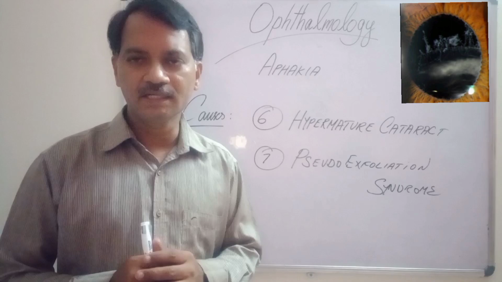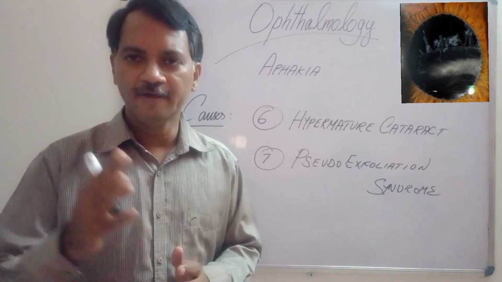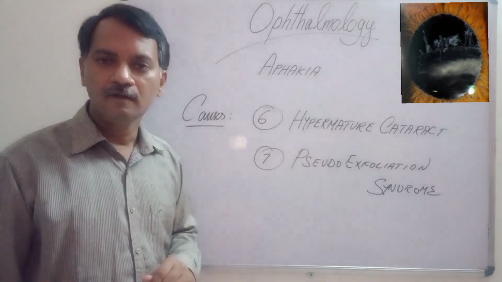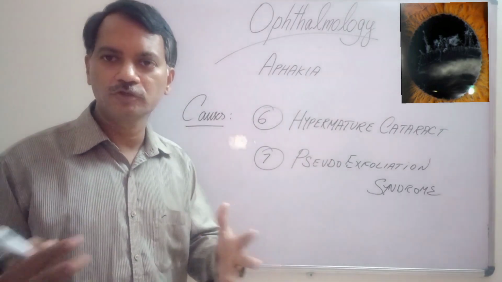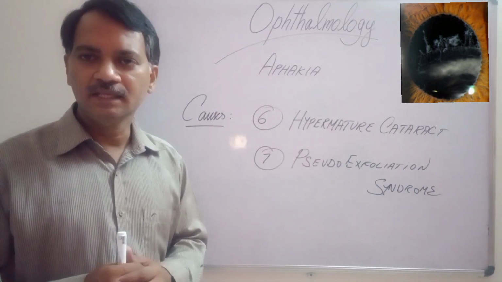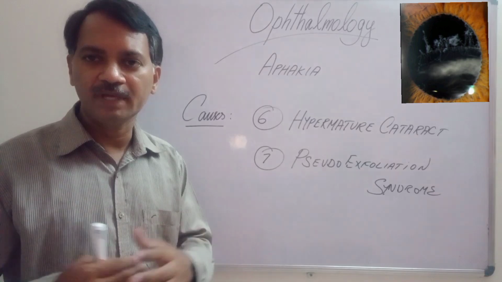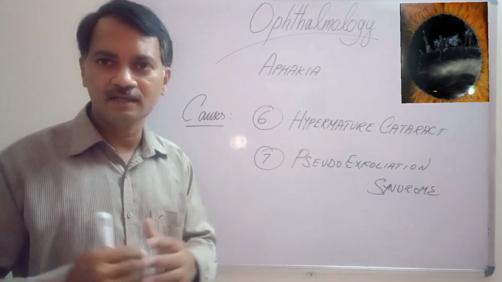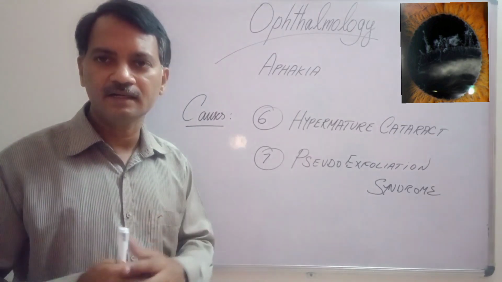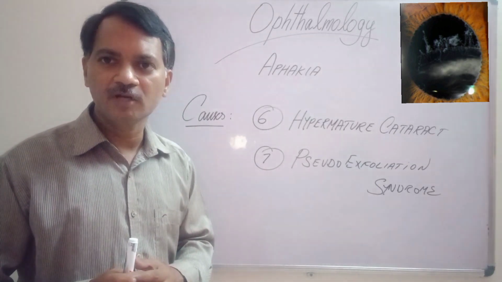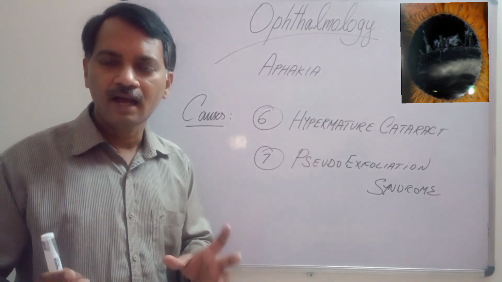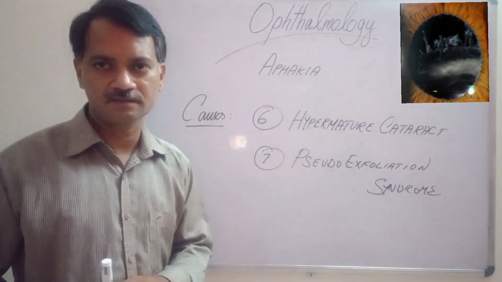We have certain other causes for aphakia. One is a hypermature cataract. When a patient has a hypermature cataract, the vision will be very much reduced. As the lens has become degenerated and so much cataractous, the zonules also will be very much degenerated, and sometimes because of their weakness, the zonules may spontaneously break and the lens may fall into the vitreous.